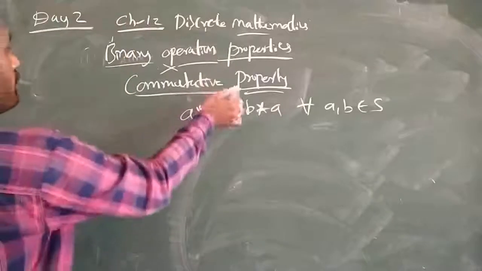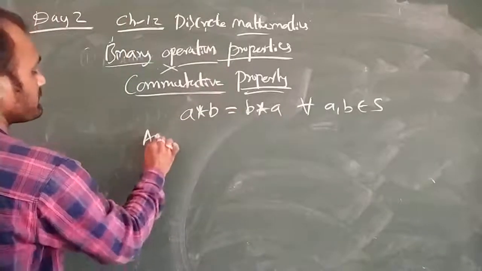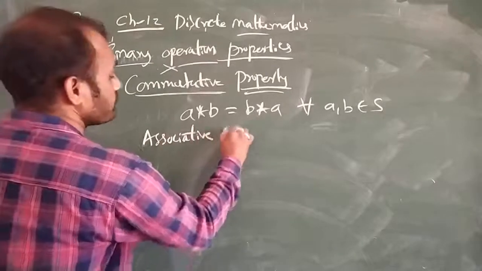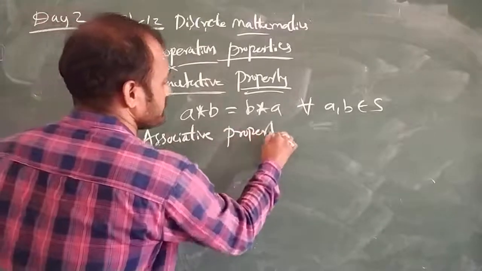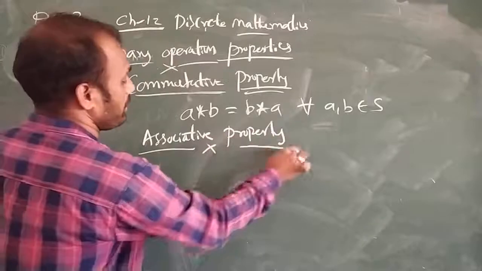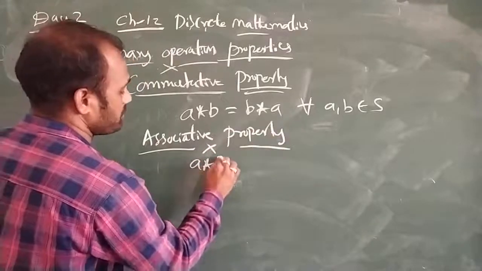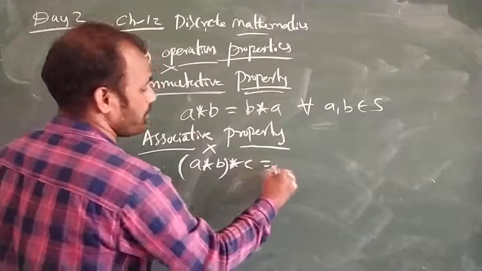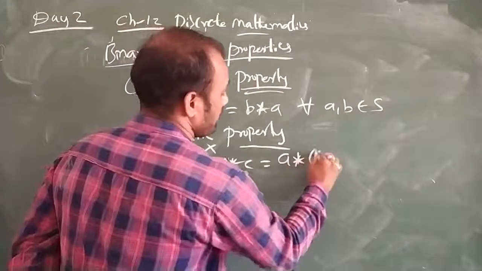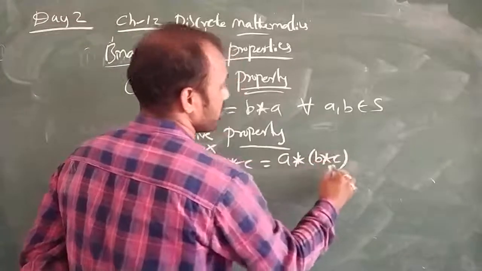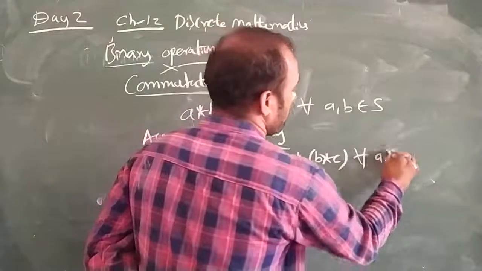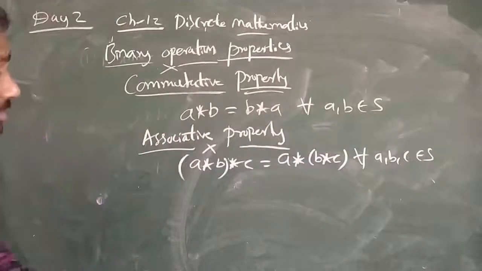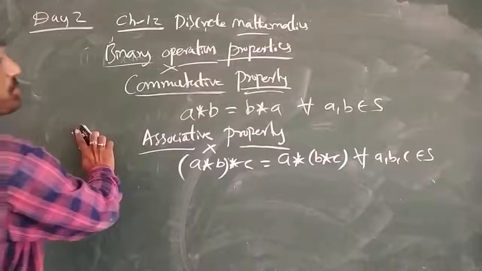Next, the associative property. Here we have to take three variables: a star b star c is equal to a star b star c, grouped either way, for every a comma b comma c belongs to the set S. So that is the commutative property and the associative property.